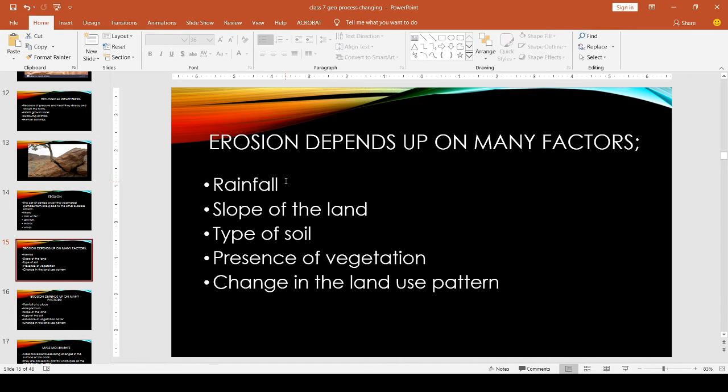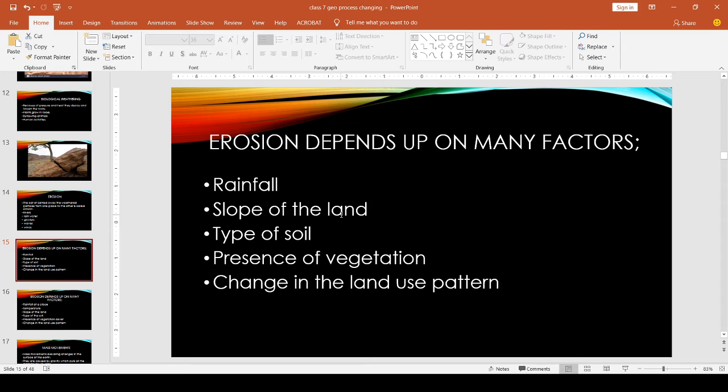Then erosion carries these small pieces to other places. Through rainfall, it is easy to carry these weathered particles from one place to another with the flowing rainwater.